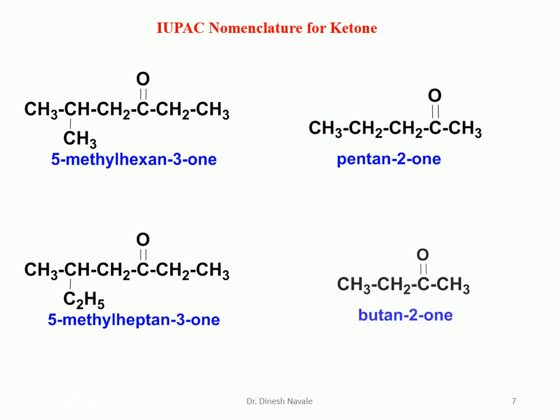So the next nomenclature will be what? It is a 4 carbon system. We have to start numbering from the right-hand side to give the lowest possible number to the carbonyl carbon. So with 4 carbon atoms, it is going to become the butanone. And the position of the carbonyl carbon is number 2. So it is going to become butan-2-one. So 2 is the position of the ketone functional group.